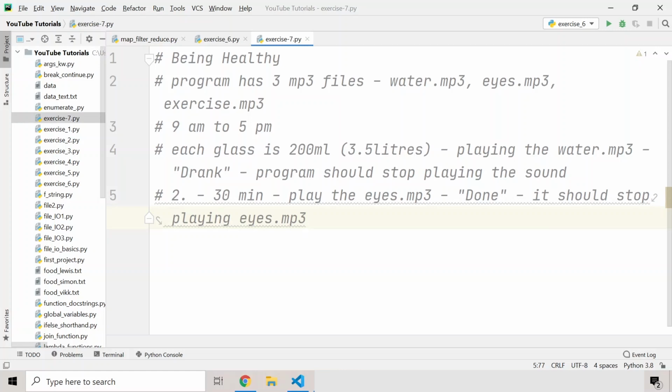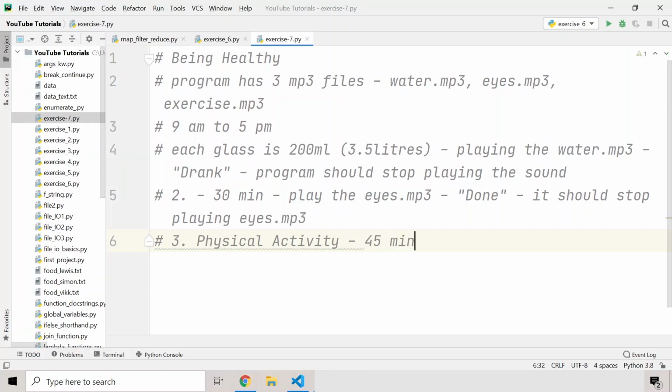And after this, as you can see, we have created an instance in which the program is notifying the user to exercise his eyes. And now there's a third instance in which the program will notify the user to exercise his body, that is, physical activity. So I'll write here physical activity, and this should go for 45 minutes. So after every 45 minutes of interval, your program has to alert the user and notify the user that hey, you need to exercise your body.